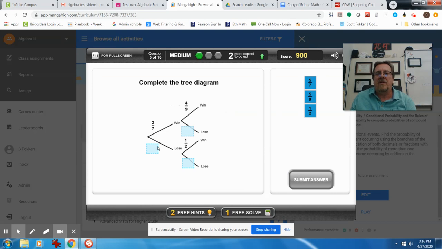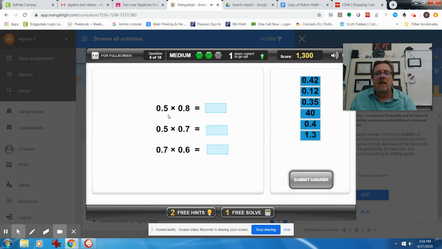What do you add to 2 sevenths to get to 1? Well, hopefully you add 5 sevenths, because if you had 7 sevenths, that would be 1. 4 ninths plus 5 ninths is 9 ninths, that's 1. And 1 half plus 1 half, if you put 2 halves together, you get a whole 1. What do you get when you take 0.5 times 0.8? Hopefully you get 0.4. What happens if you do 0.5 times 0.7? Hopefully you get 0.35. 0.7 times 0.6? Hopefully you get 0.42.